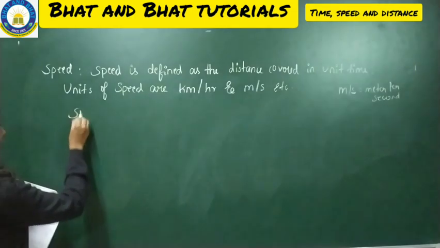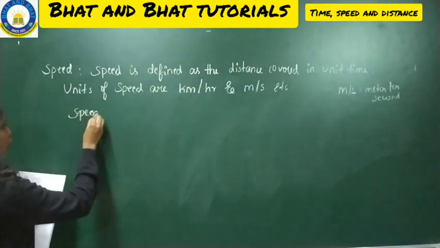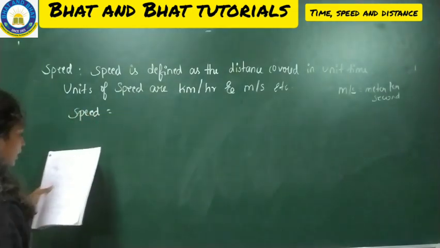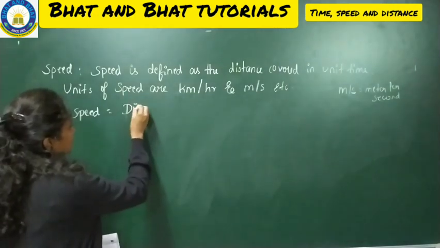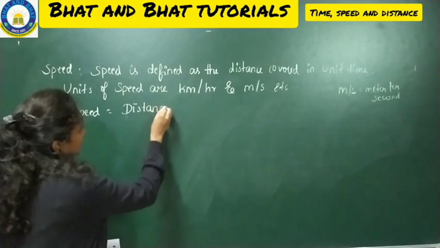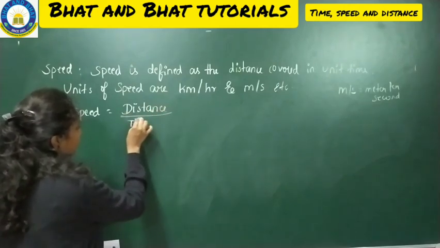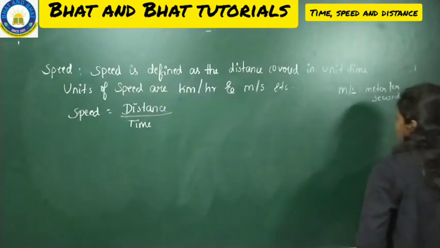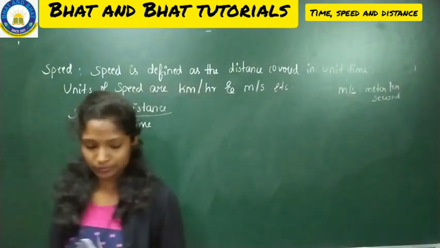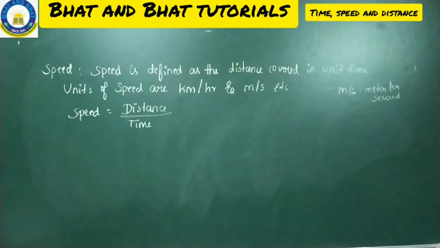Next, to calculate speed, we have the formula. Speed is equal to distance by time. Speed is equal to distance by time. So now all of you start writing the meaning of speed. Complete it. So fine students, hope you all copied the meaning of speed.